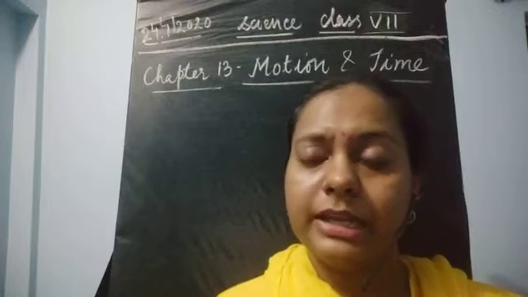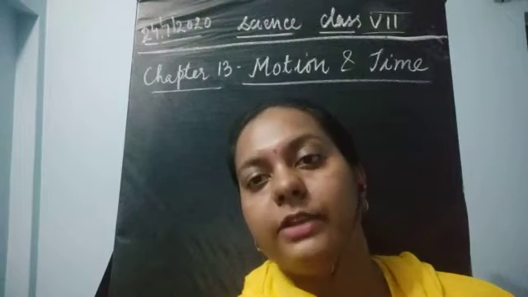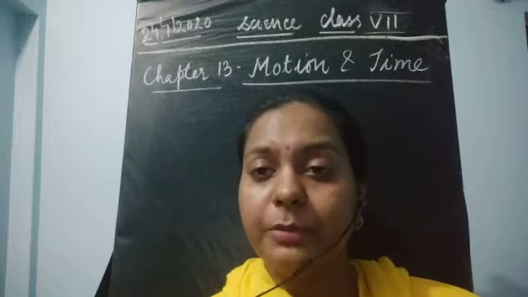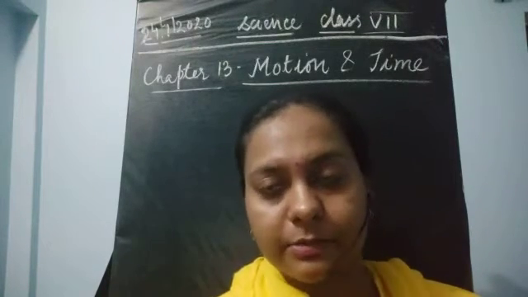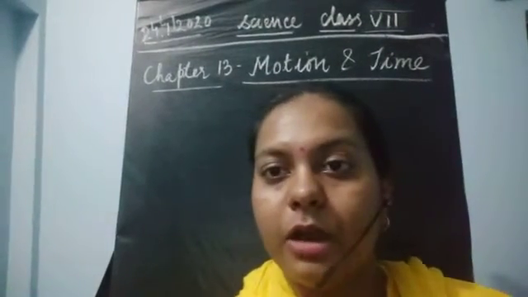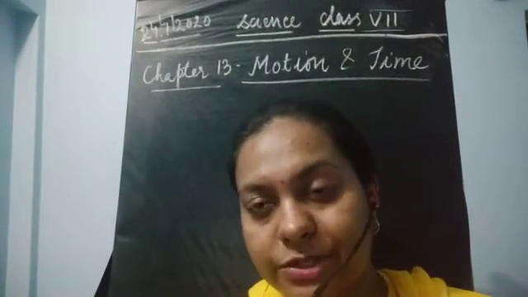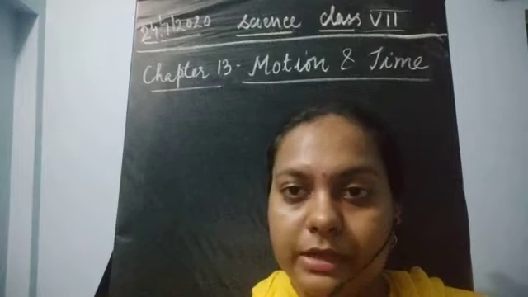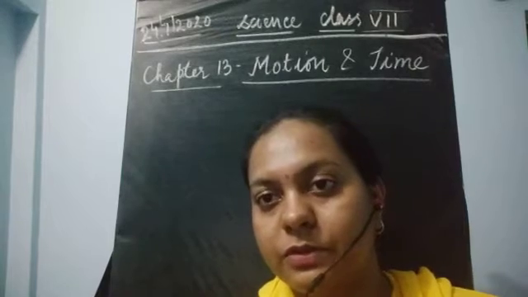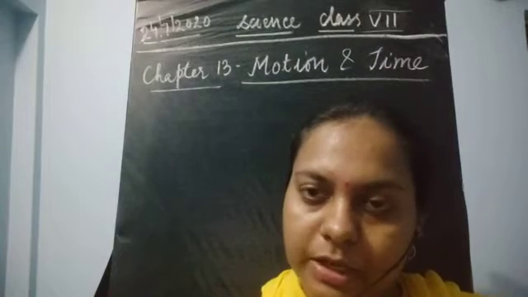Similarly, circular motions are there, rotatory motions are there, slow and fast motions are there. So how will you decide that an object is moving in a fast motion or in a slow motion? By seeing its speed. So we have also discussed speed. What is the formula for speed? Speed is the distance traveled upon the time taken. Distance traveled means the change in the position of any object. It is always compared with respect to time, so whatever distance an object travels with respect to time gives us the speed of that particular object.